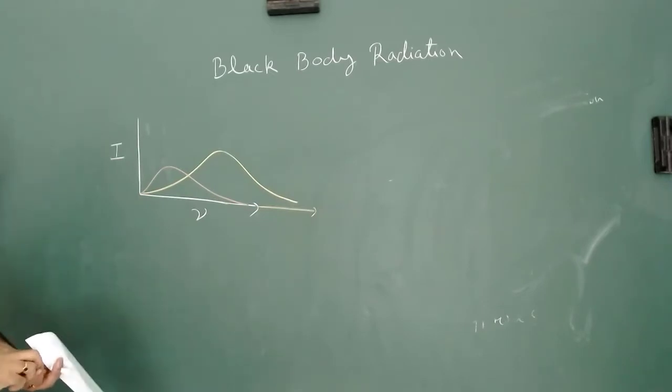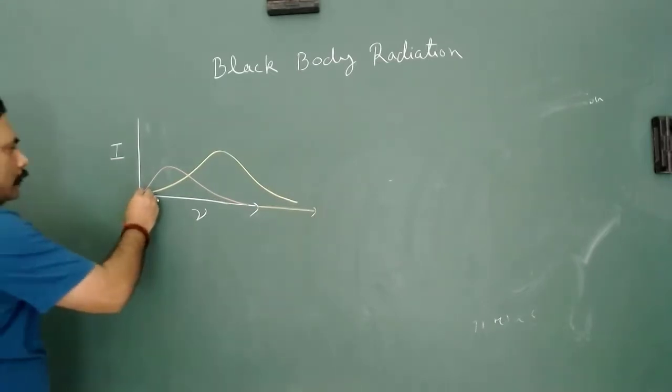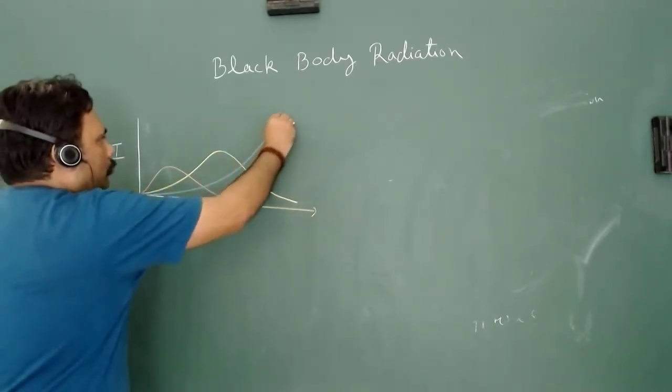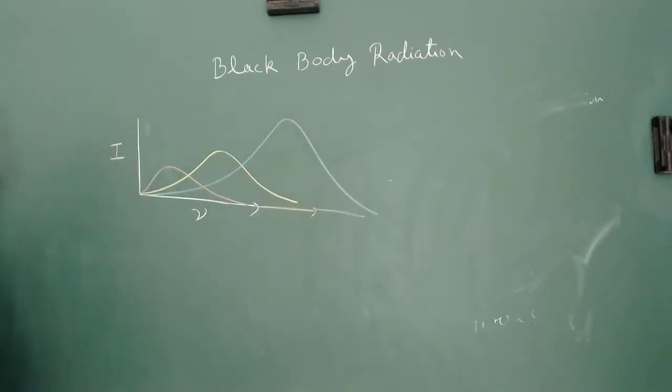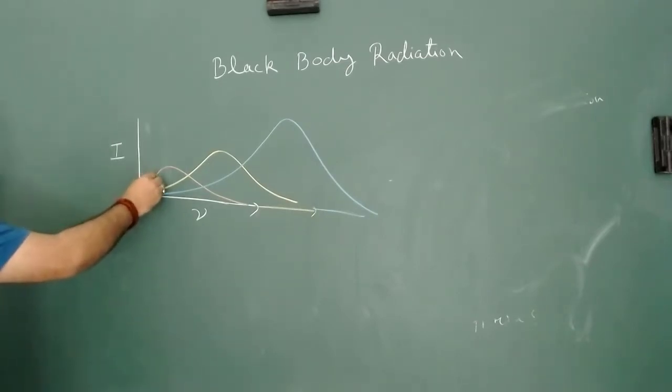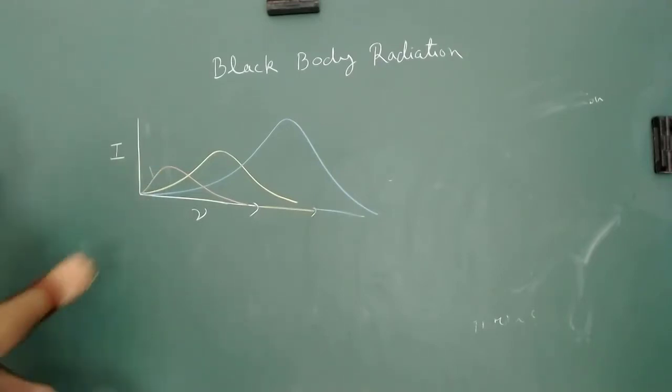Again, we can increase the temperature. So this type of profile is there. Red is some low temperature, let's say this is at the temperature T1.